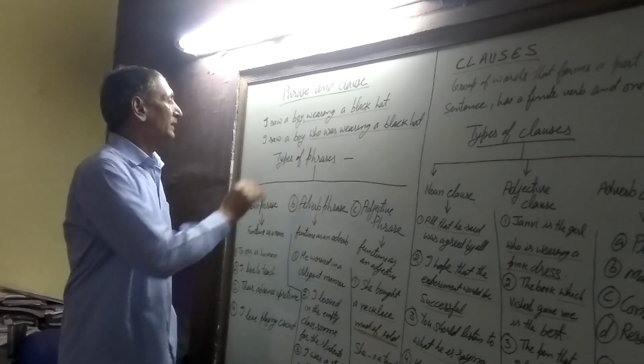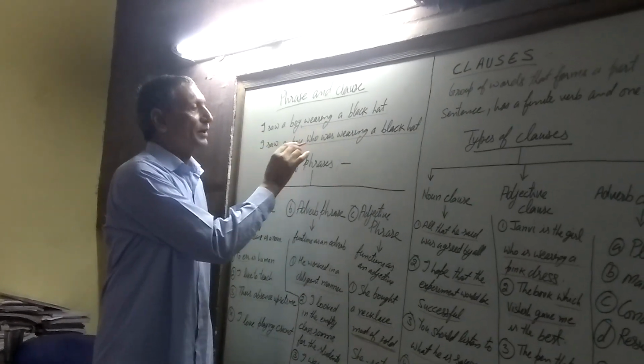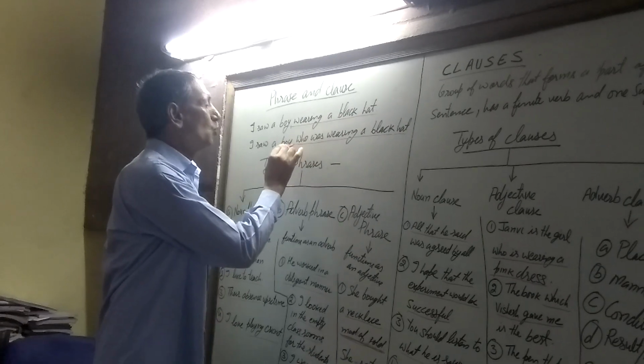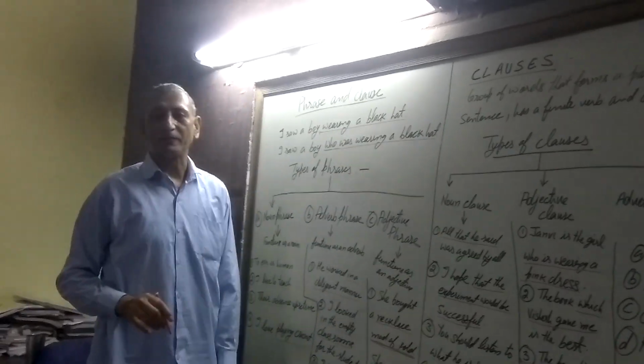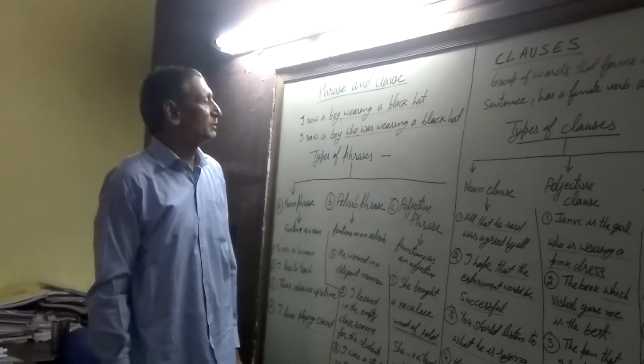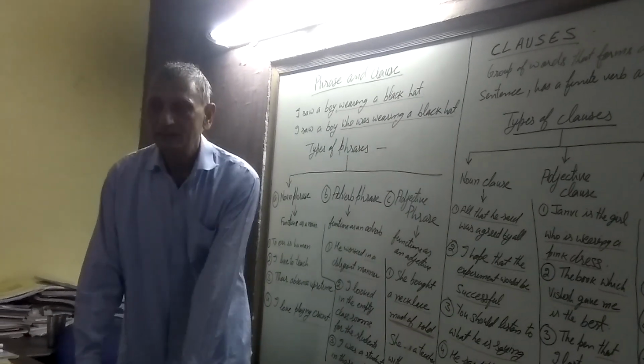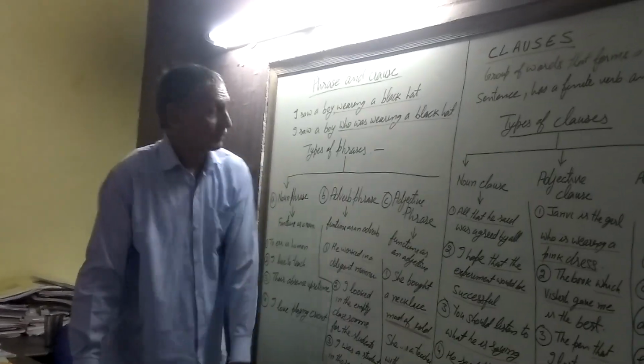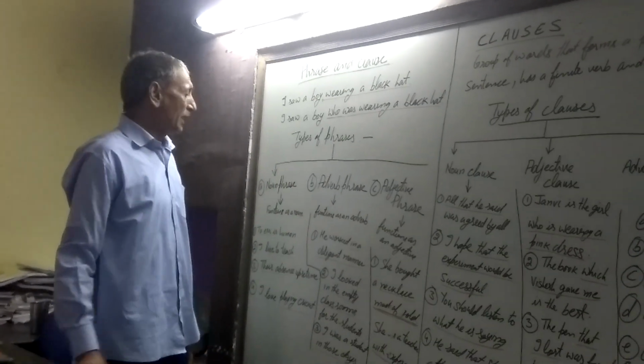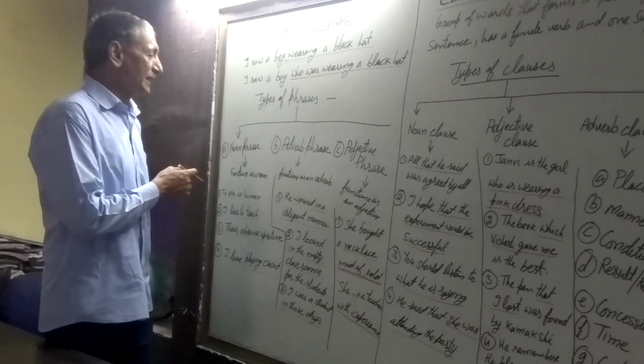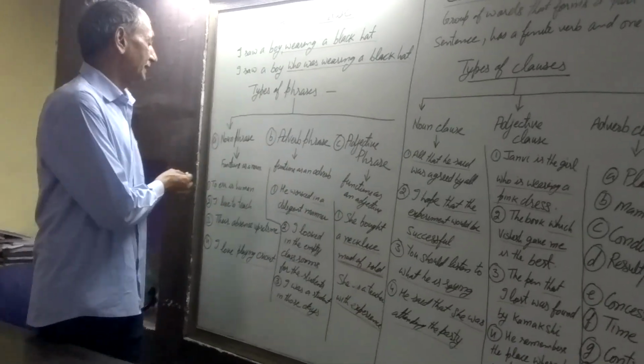And if I say, I saw a boy who was wearing, that makes all the difference. This becomes a clause.